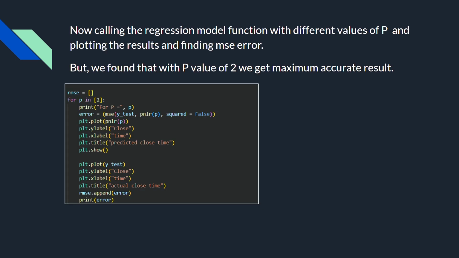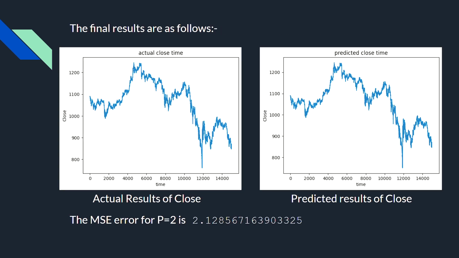We now use a p-value of 2 in order to find the predicted dataset of the next 15,000 data points. Now we see the outputs of the actual next 50,000 results and the predicted next 15,000 outputs, which shows an MSE error of 2.12. Thank you.